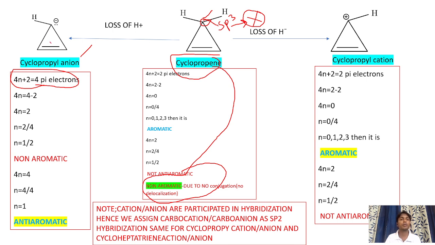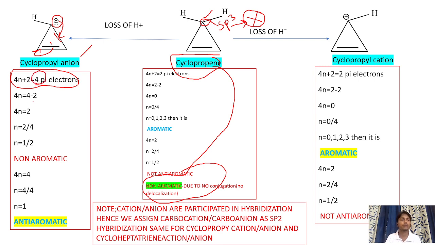See, this is a pi bond. Then people get doubt whether these extra pair of electrons are also pi electrons. Pi means this electron will come here and form a pi bond, and this electron will move to this carbon. Hence, we need to consider the number of pi electrons as 4.